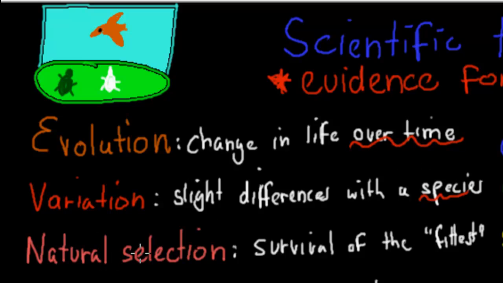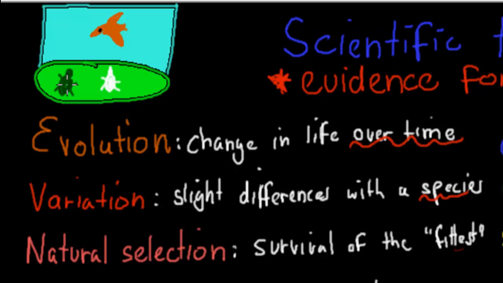We've got natural selection, and that was the survival of the fittest. The idea that nature selects whoever is most adapted to its environment. So the idea of survival of the organisms that are most adapted to the environment. In the picture up here, I've got a bird and two bugs, a green bug and a white bug. This bird has the bug as its food, and it can see the white bug clearly with its hawk eyes, but it won't be able to see the green bug too well.